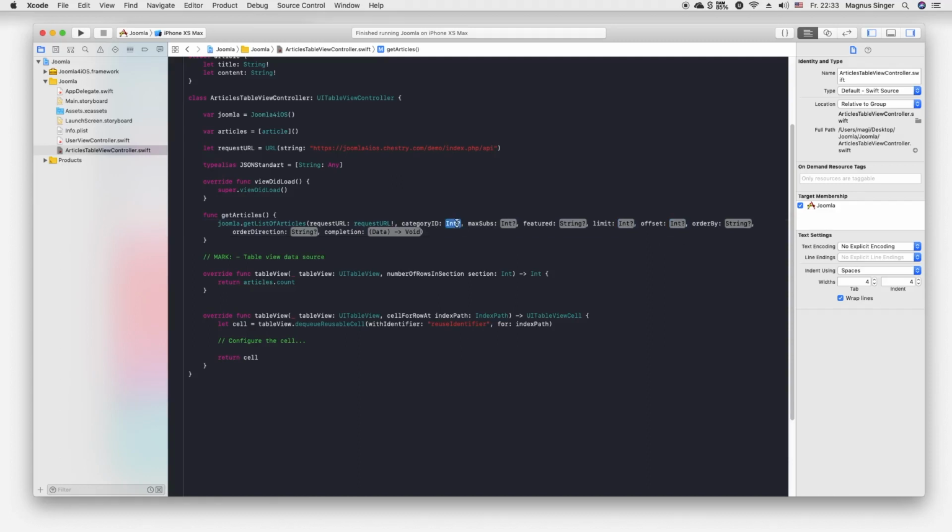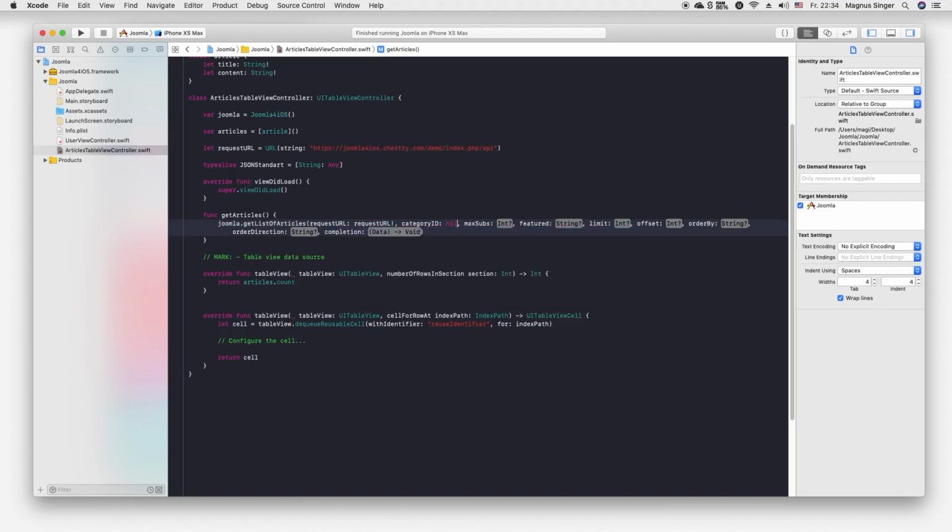This question mark says that the variable is optional, so you can pass something in just to filter the articles which get responded. But for now, because we only have one article, I will not filter it and just pass nil inside everything.